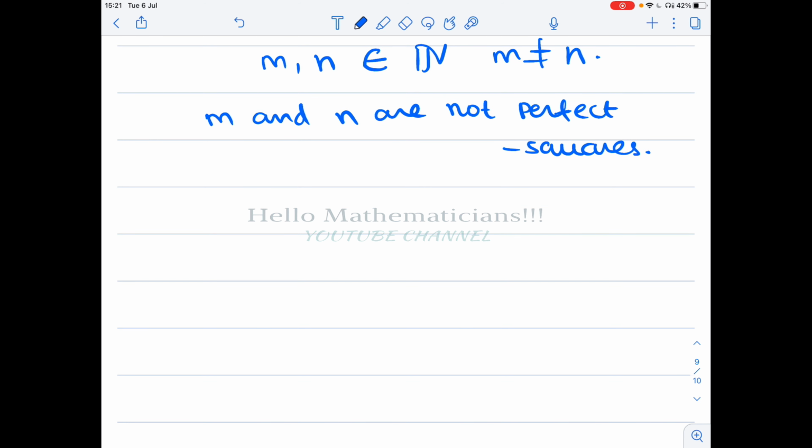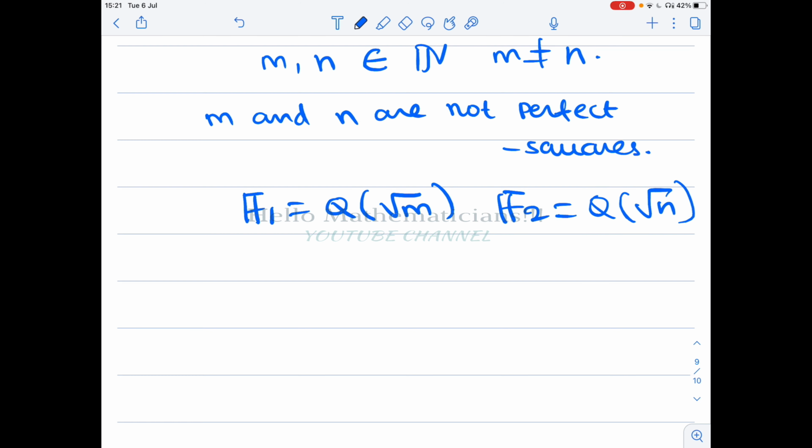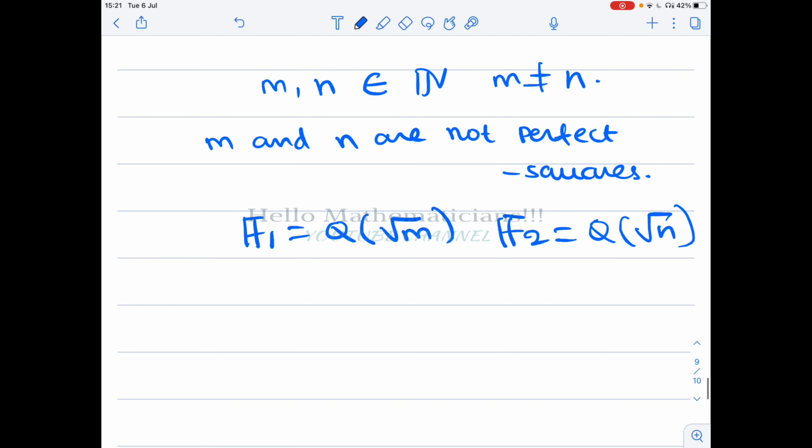Then we look at F1 equal to Q adjoined root m, F2 equal to Q adjoined root n. Now we take non-perfect squares. If m is a perfect square, then the square root of a perfect square will be an integer. So Q adjoined by an integer is again Q only. Okay, so we don't want that. So we take non-perfect squares.